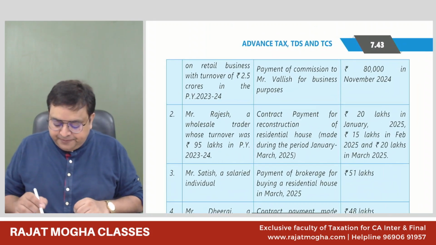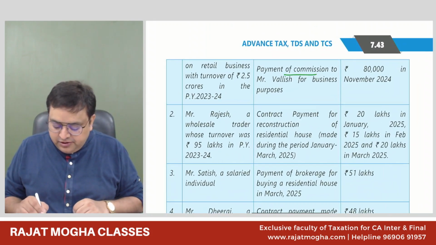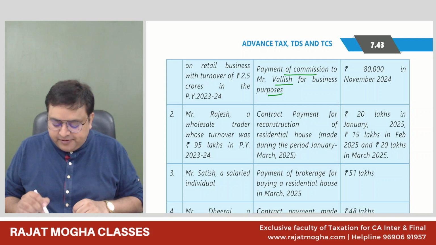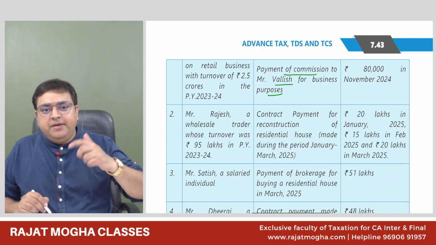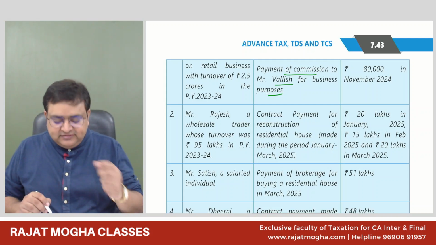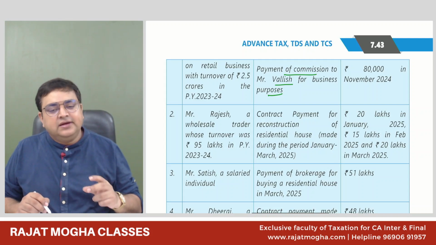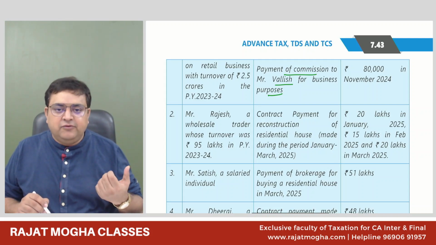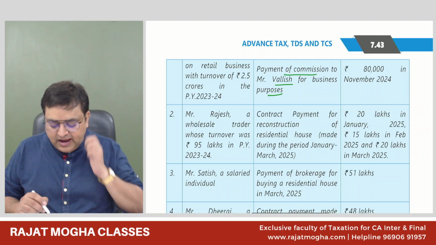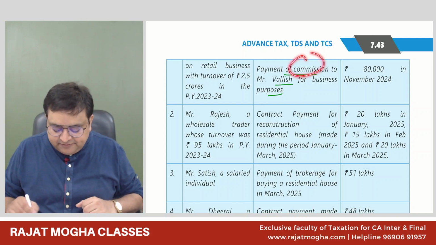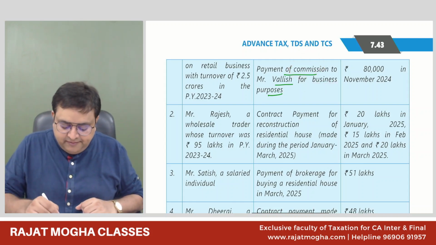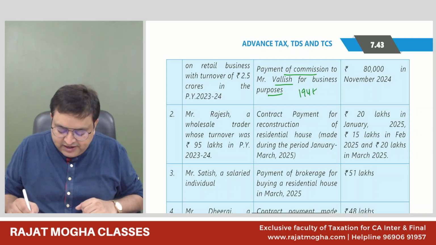Second payment of commission to Wellish for business purpose. So now we are making a payment of commission. Now this guy is again the same guy whose turnover of the last year is more than 1 crore, 2.5 crore. And he's making a payment of commission expenses for his business. Please tell me now, can we apply 194H or not?